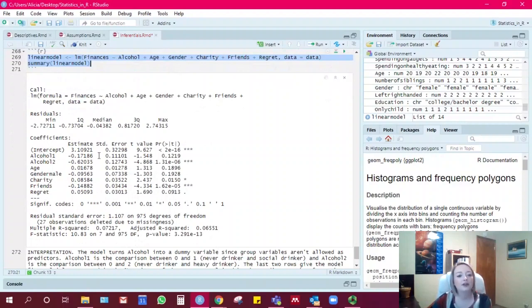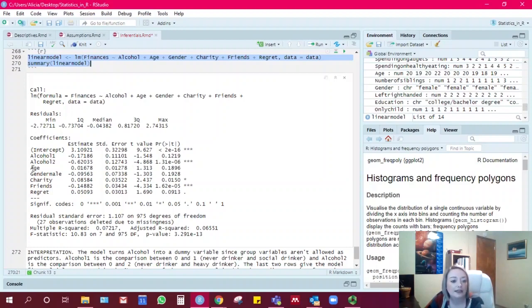Okay, so it's going to dummy code alcohol. It compared both social and heavy drinkers to non-drinkers. So social drinkers were not different in how much they saved than non-drinkers. However, people who drank heavily, so people who rated alcohol as 2, save significantly less than people who don't drink, because this is less than 0.05 and this is negative. So alcohol group 2, which is heavy drinking, saves less than alcohol group 0, which is never drinkers.